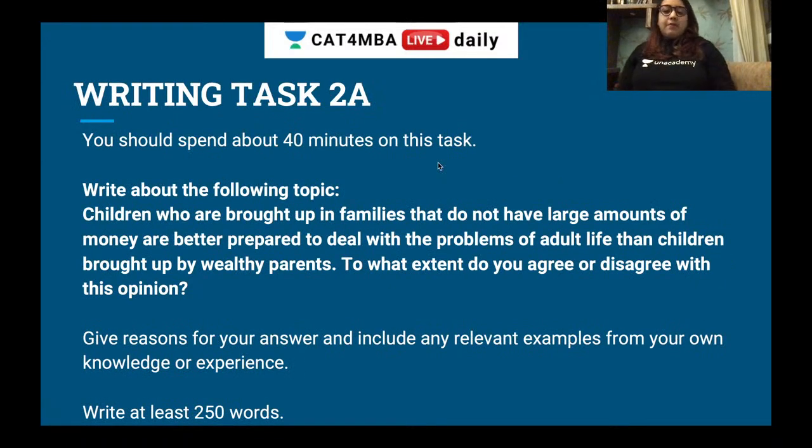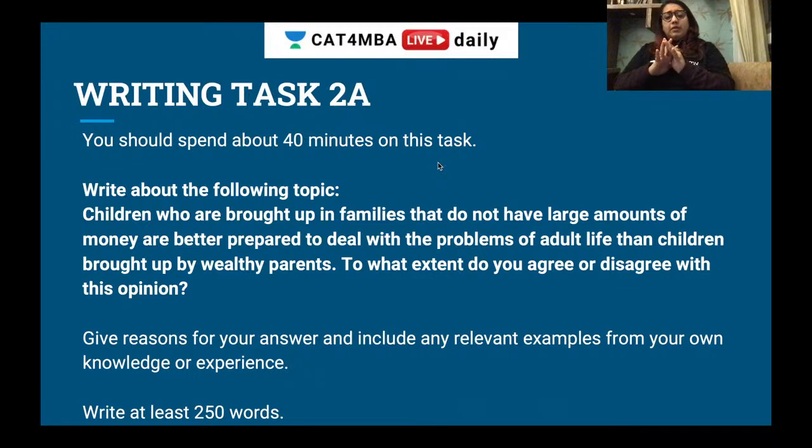So this is one type of task, which is your 2A. You should spend about 40 minutes. Like I said, there are 60 minutes for the entire writing section, so 20 minutes should be spent on the first task, which is your summarizing, which we did in the previous session. The next task is a longer version, since you need to write at least 250 words. You need to spend about 40 minutes on this task.